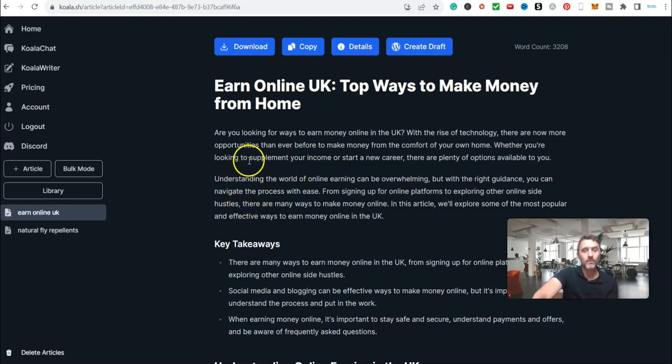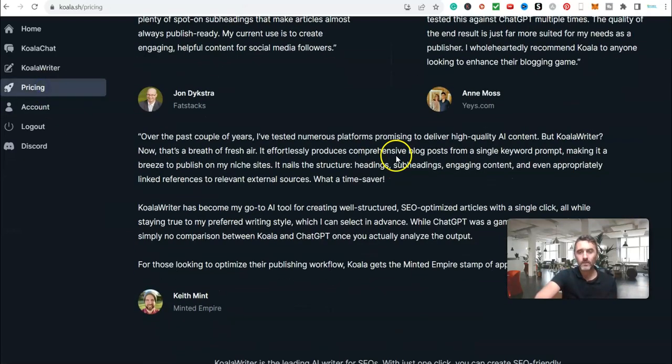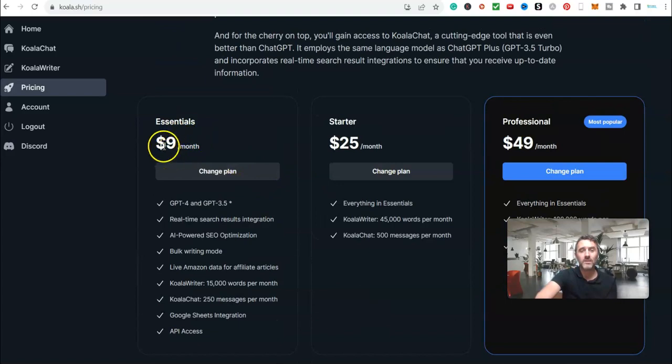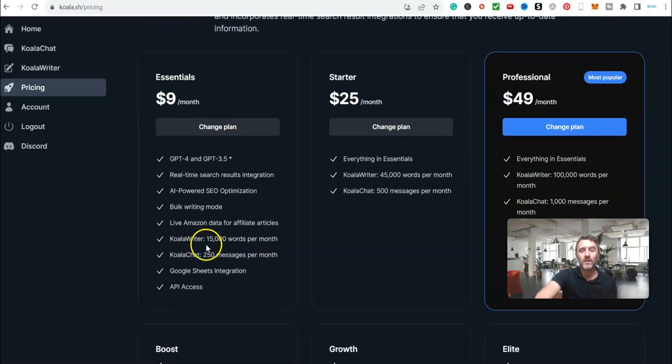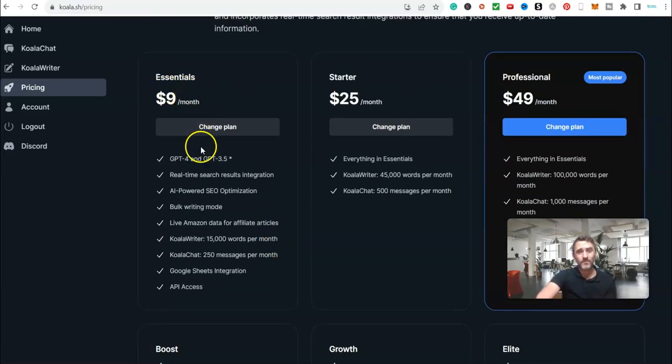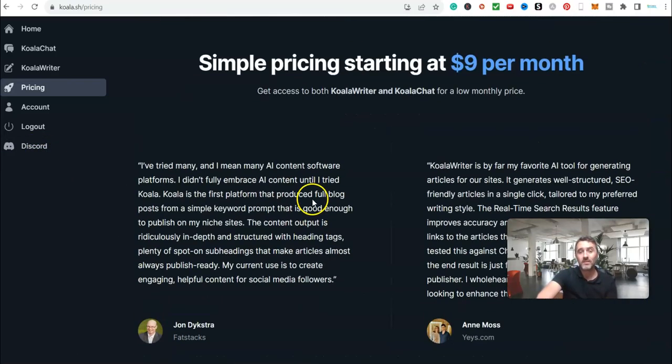Now, that is one piece of software. The pricing on this as well, if you decide to go ahead and continue using something like this, again, it's ridiculously cheap. If I scroll down here, we can see you can try it for free, but then look over here, essentials, $9 a month. For $9 a month, they will give you 15,000 words that you can use to create evergreen content. It's awesome. And then as you start creating more content, you can go up these different plans if you really got to that point. But for $9 a month, to create content like what we've just looked at, it's unbelievable. It really is. It's awesome.